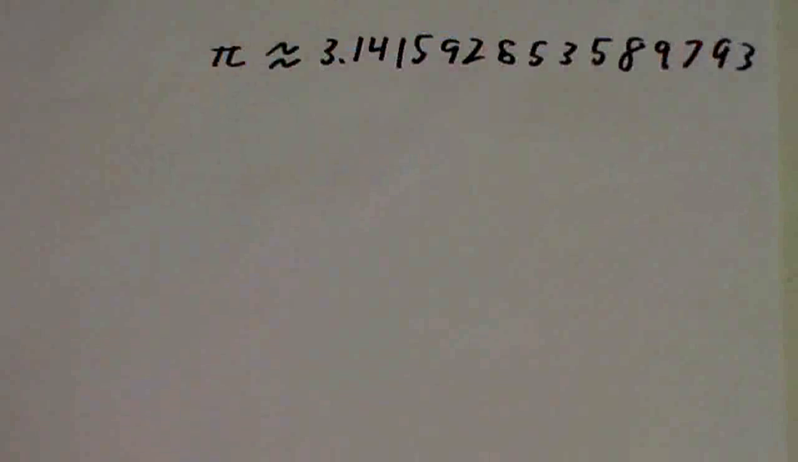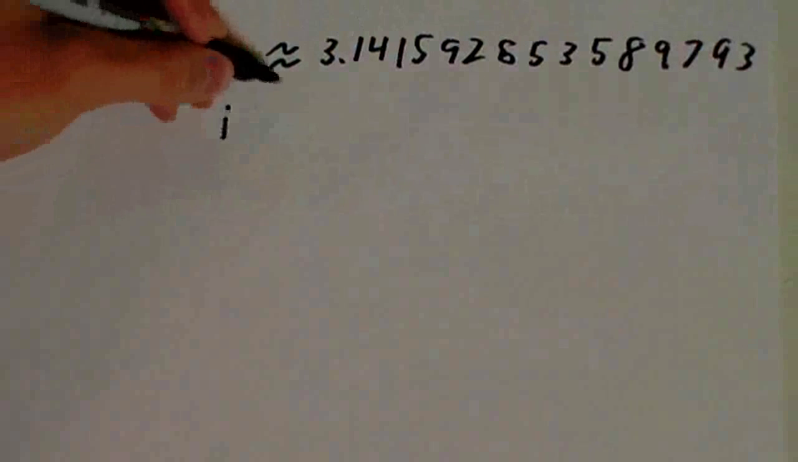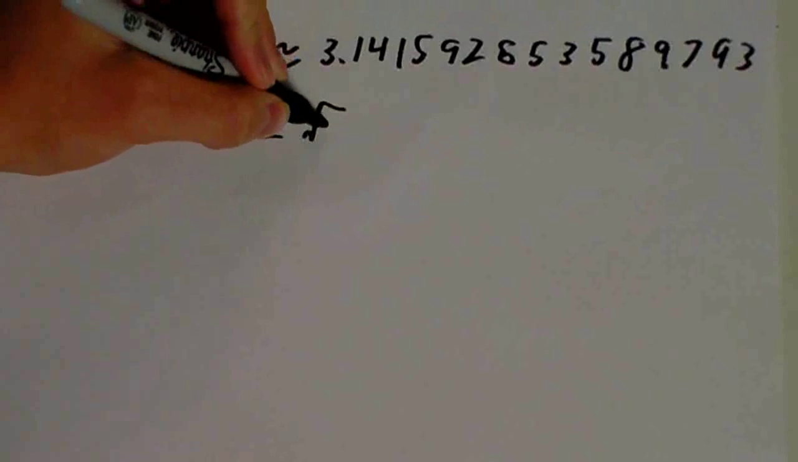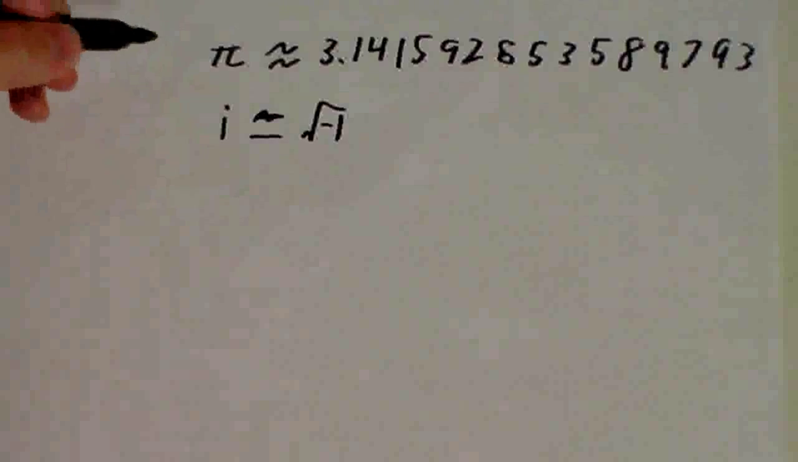Okay, so you've seen numbers like pi, which is approximately equal to 3.1415 and so on. You've seen numbers like i, which is equal to the square root of -1. I want to show you a new number that's kind of like these two.